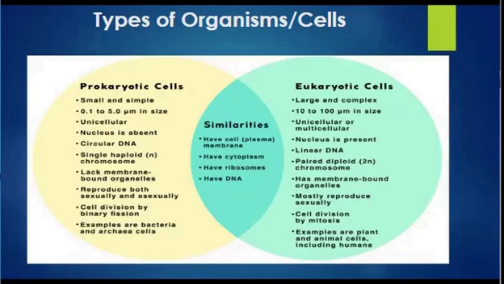There are two types of cells. Prokaryotic and eukaryotic are the two fundamental types of cells that make up any living organism. They differ in their structure, organization, and complexity. Here, as you can see, I have listed a few differences between prokaryotic and eukaryotic cells, with a few similarities, for example, having a plasma membrane, DNA, etc. A difference is that prokaryotes are unicellular, but eukaryotes may be unicellular or multicellular. Prokaryotic cells have circular DNA, but eukaryotic cells have linear DNA. Both differences and similarities have been listed here, and will be discussed in detail in the next classes.